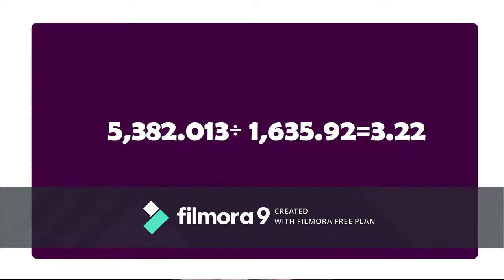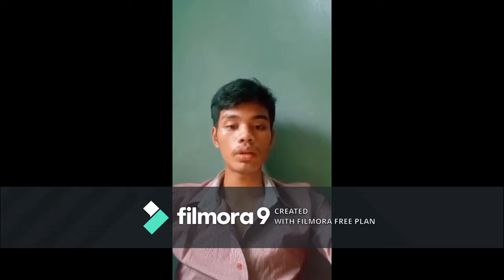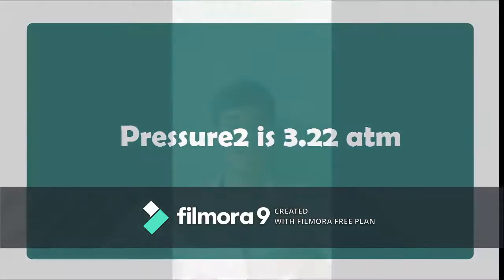Third, 5,382.013 divided by 1,635.92 equals 3.22 atmosphere. So the P2 is 3.22 atmosphere.